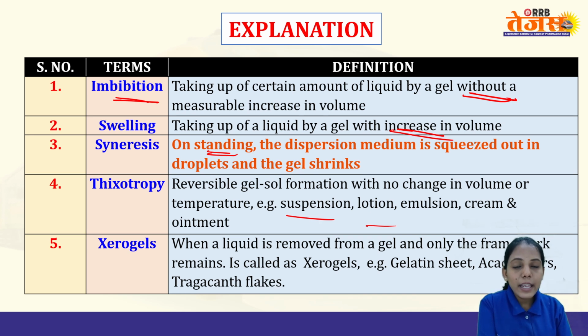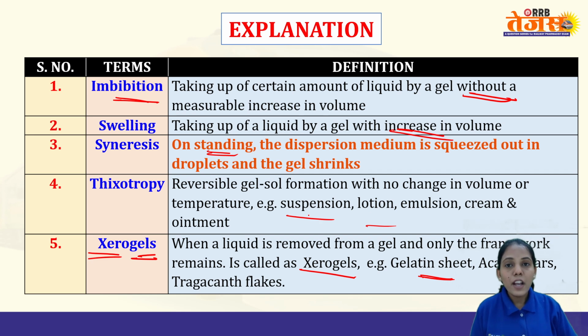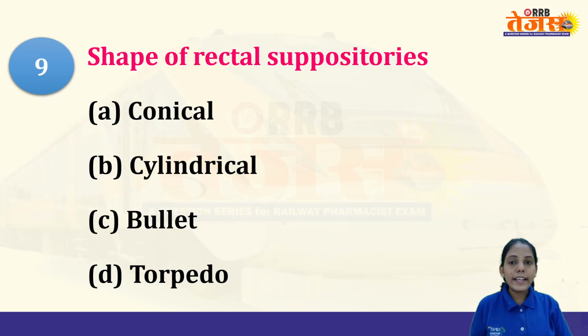Zero gel, as the name suggests, if the complete removal of the solvent is there, we call it a zero gel. So how you can remember is zero means there is absolutely zero solvent in the gel. When a liquid is removed from a gel and only the framework remains, we call it a zero gel. Examples: gelatin sheets, acacia tears, tragacanth flakes. So these are nothing but zero gels. Sometimes they may give you gelatin sheet as an example of zero gel or syneresis, like that it may come.